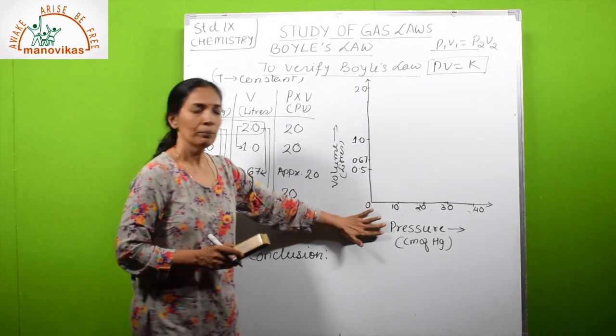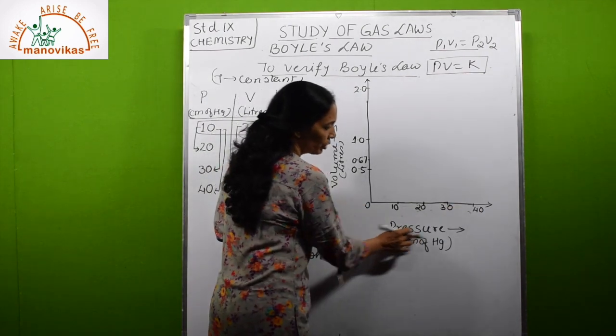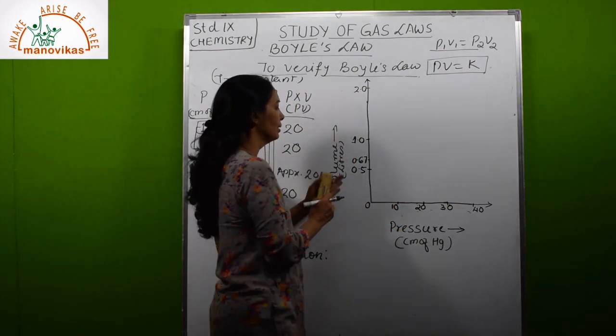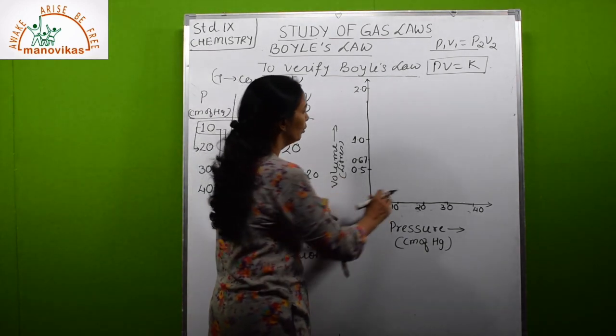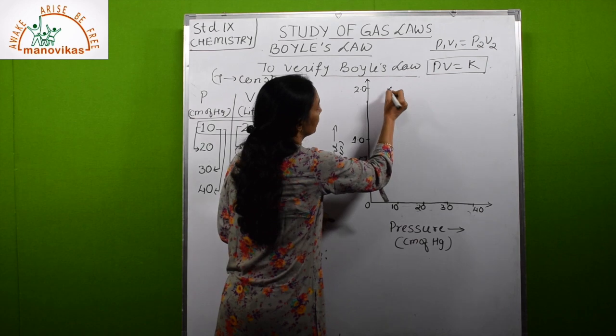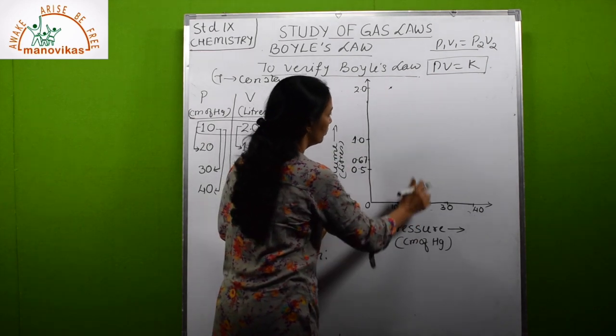So we can plot a graph. Now this axis is pressure, and on this axis we are plotting volume. For pressure 10, volume is 2. For pressure 20, volume becomes 1.